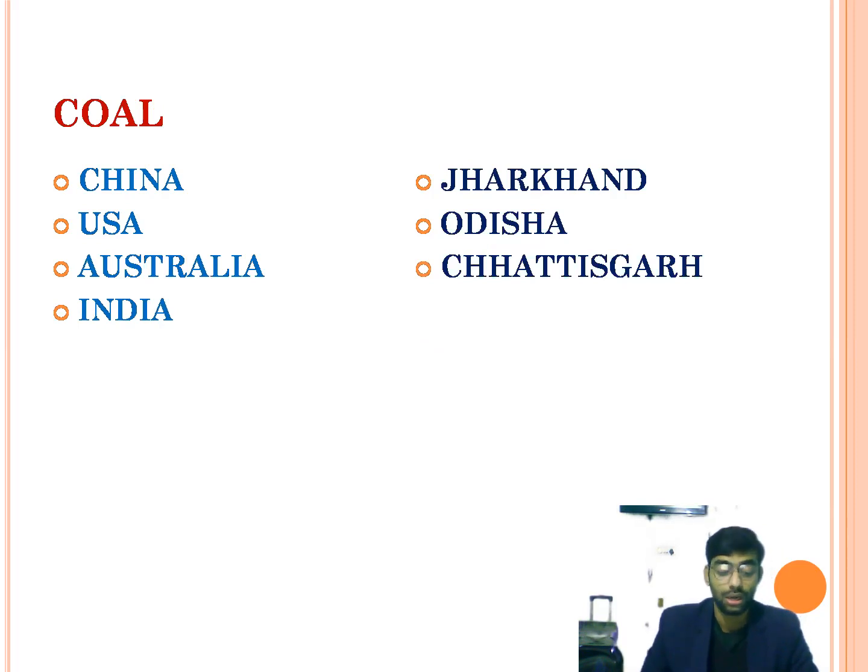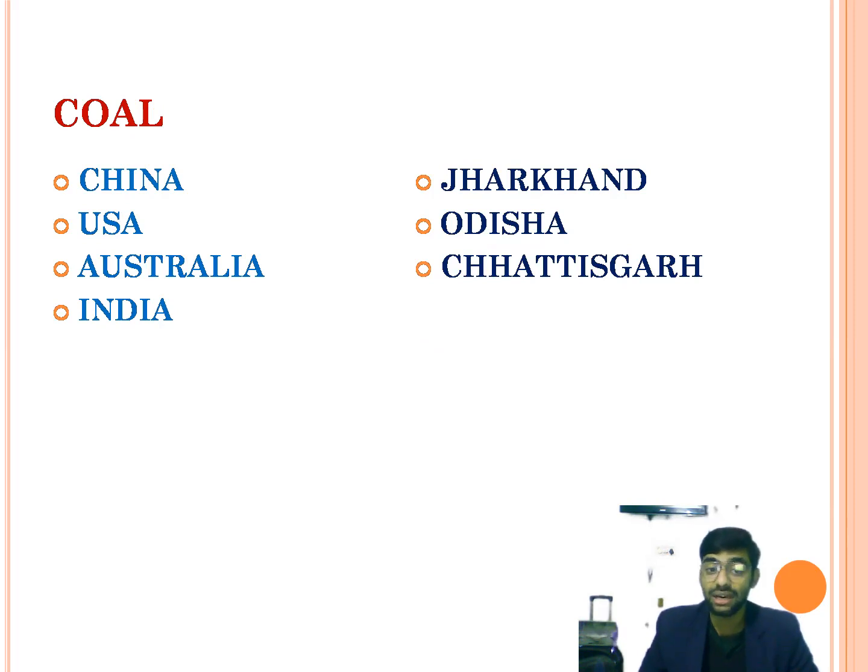Next is coal. Actually, coal was formed over millions of years from the remains of plants and sank under the water and then got buried. Coal is used to generate power. It is also widely used as a fuel in homes. It is used for making steel as well.